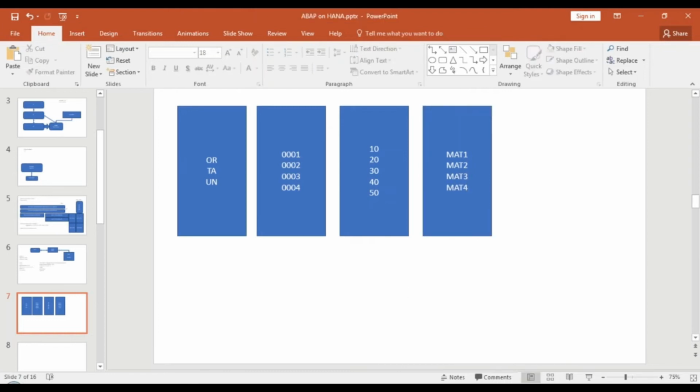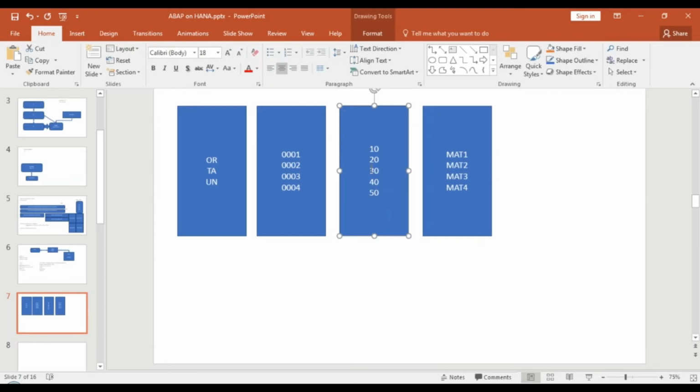Now, let me tell you the first advantage. If there is a change, let's say in the material quantity, would you need to touch other tables? Of course not. You will just go and change this particular table's data, if your quantity is being changed from 20 to, let's say, 10. So how is the row constructed? It's constructed based on an index. Along with this data, it also stores the index, the row number, which points to the data of the row, which I will show you in my next discussion.